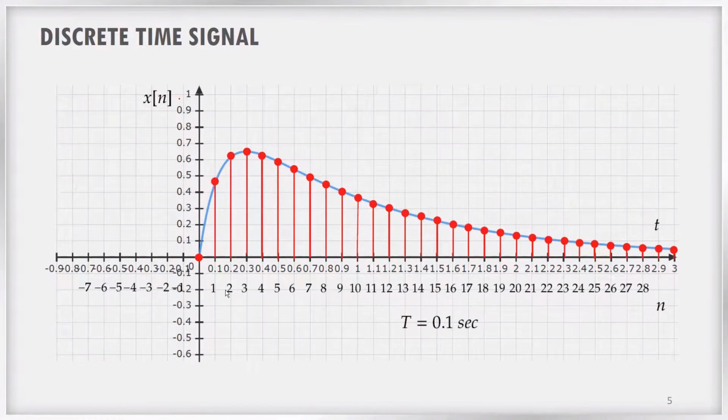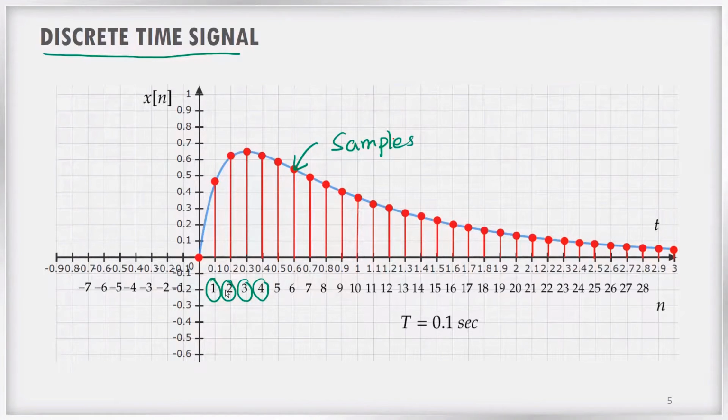So this is another kind of signal which we have already studied, that is the discrete time signal. Here the signal is discretized in the time axis. We are taking only certain samples. These red dots are samples of the signal. But what about the amplitude values of the samples? Are they restricted? No, they are not restricted.